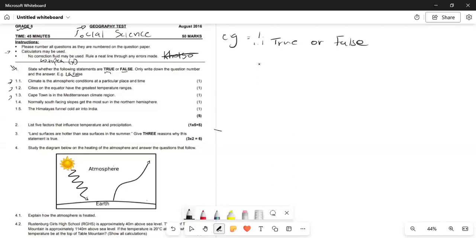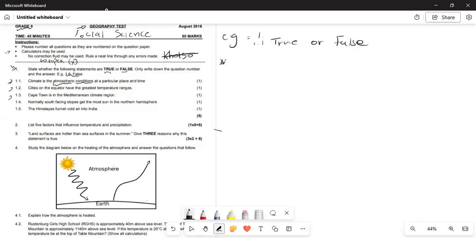So what does the question say? Question 1.1. It says climate is the atmospheric conditions at a particular place and time. All right. So it says climate is the atmospheric condition. So what is an atmospheric condition?